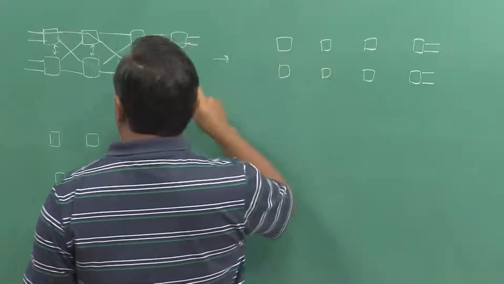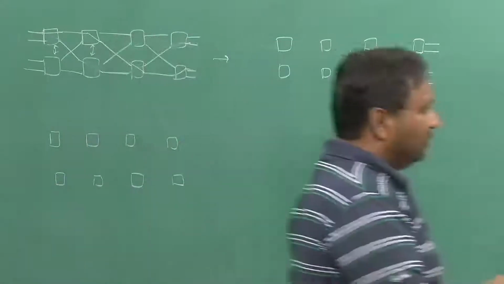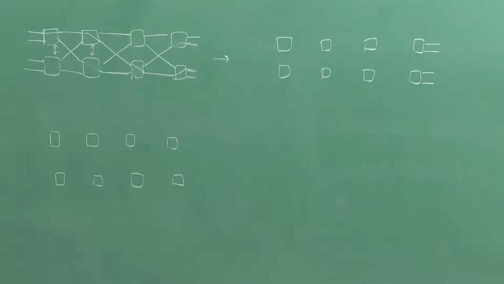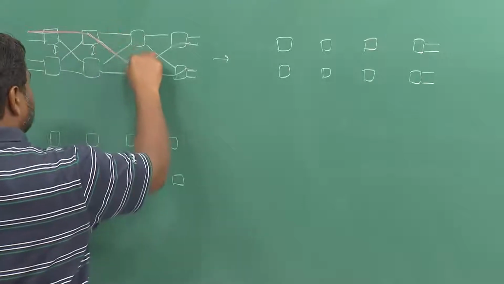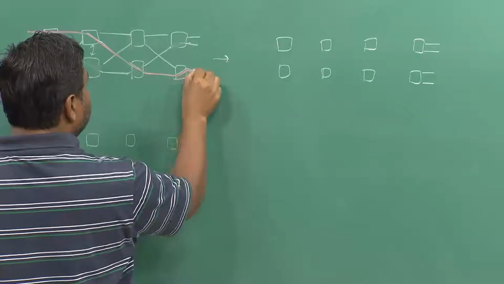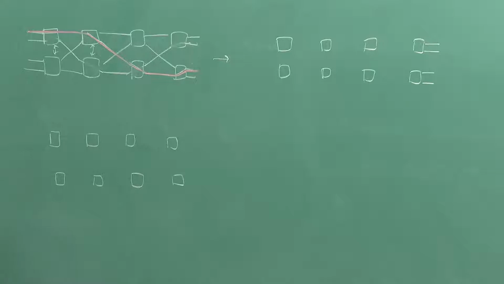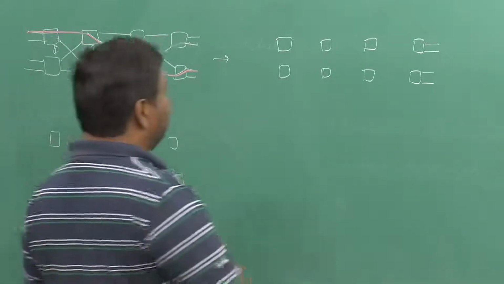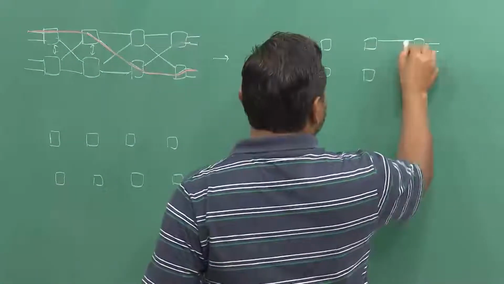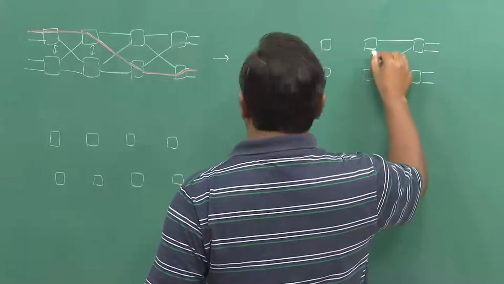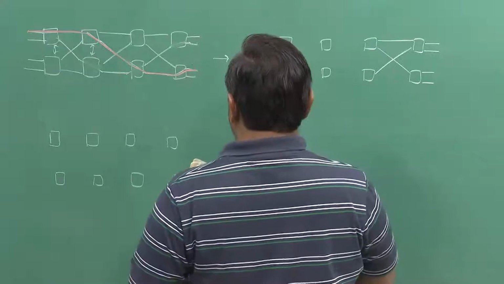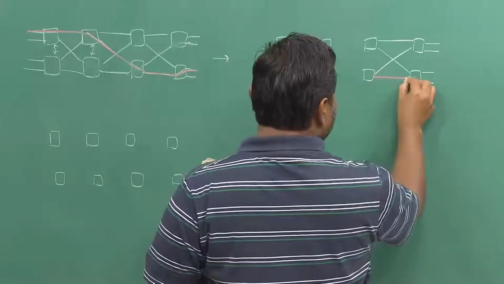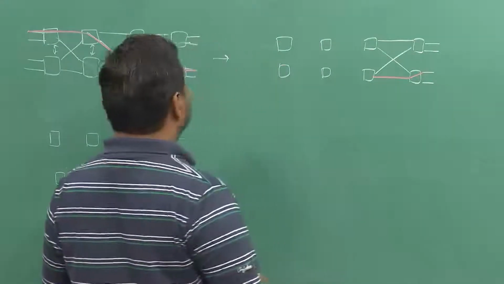Okay fine, I think I should keep the links and use a different color for the connection which has been made, so that you can trace it. So, this is the connection which I am talking about. So, I will actually draw the same diagram and let us see what happens. This is as it is intact, this is intact, this is intact, this line will remain as it is, no change.